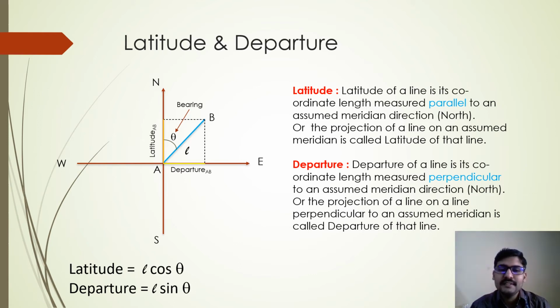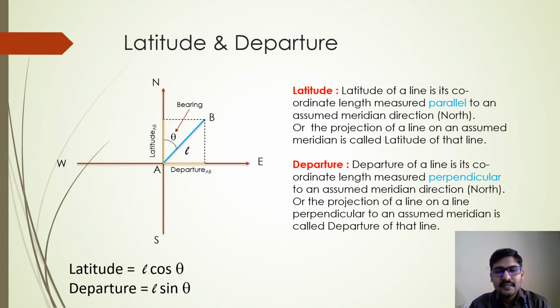So opposite side of the theta is nothing but the departure, right? So sin theta is equal to departure divided by hypotenuse, which is L. So it is going to be departure equal to L sin theta, isn't it? And similarly latitude can be written as L cos theta, because it is the adjacent side of the theta. Adjacent side of the theta is latitude and it can be calculated as L cos theta, and departure is L sin theta. So I hope you are able to make use of this, right?